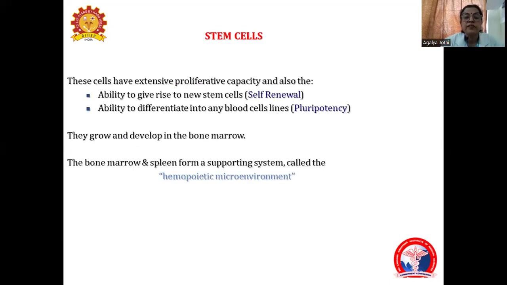The stem cells have an extensive proliferative capacity and they also have the ability to give rise to new stem cells. That is, one stem cell gives rise to another stem cell. That is called self-renewal. They have the ability to differentiate into any blood cell line. They grow and develop in the bone marrow, and the bone marrow and the spleen form a supporting system called the hematopoietic microenvironment. So the stem cells have a self-renewal capacity, and they grow and develop in the bone marrow and the spleen.